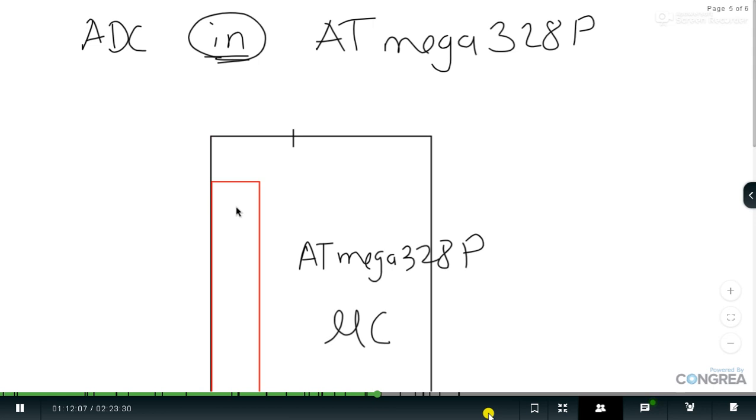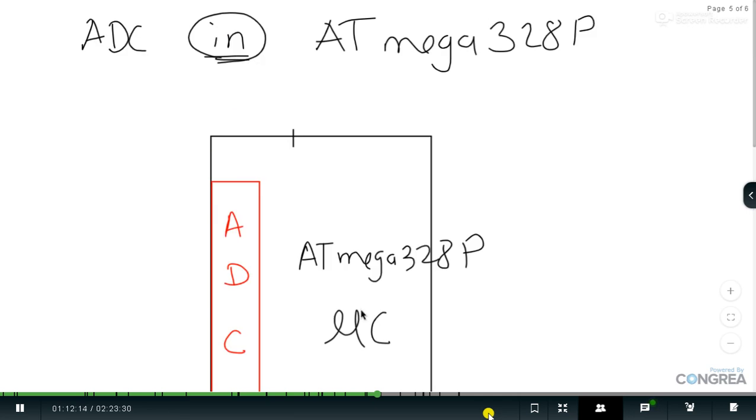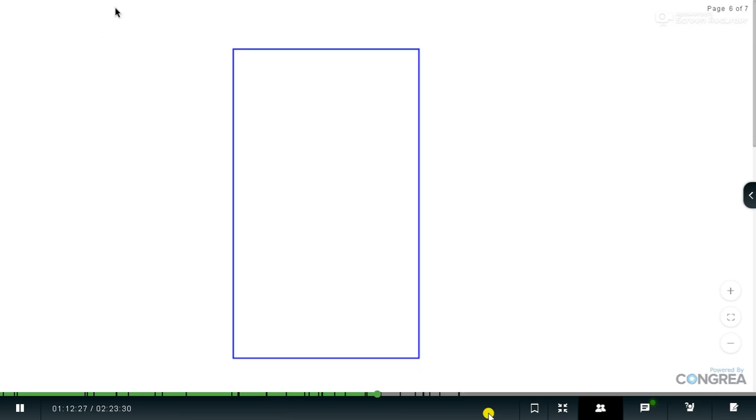So let's focus on this. This is the internal ADC, present on chip inside the Atmega 328P microcontroller. But before studying the internal ADC, I would like to revise some points about the ADC and what the ADC will have. Here I have drawn a separate diagram for the ADC. So this is an ADC, and what are the necessary pins the ADC must have?